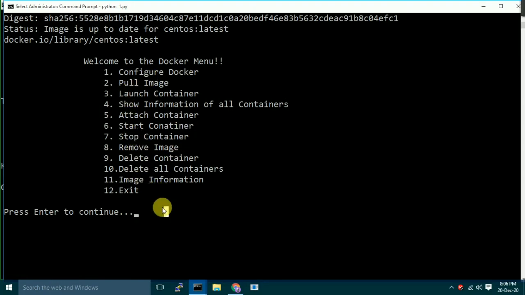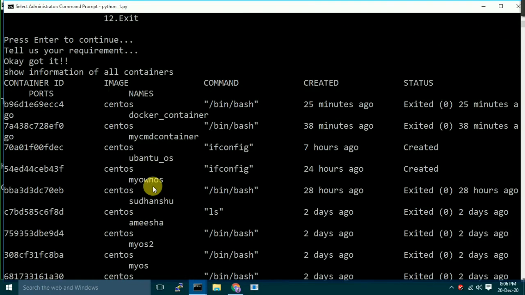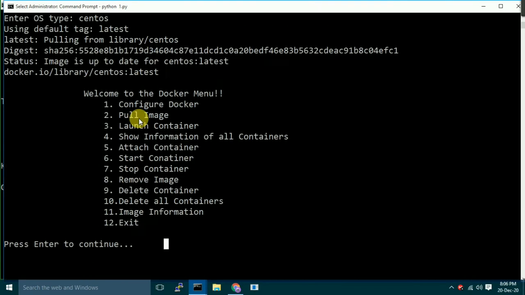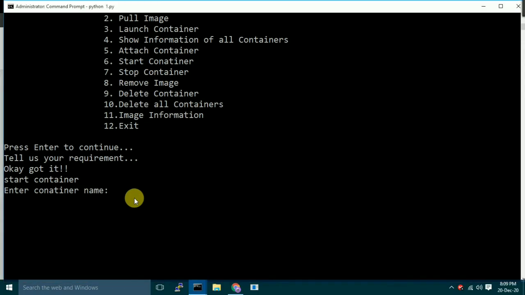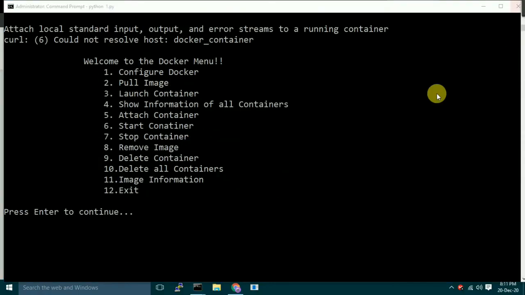Let's go and start any container. Let's get a name which I was thinking. Okay, Docker container, we can go with that one. Start container. Let's give that name, which is Docker container, and this will start this container. Obviously, Docker container has been started. Here we have seen each and every functionality of Docker.